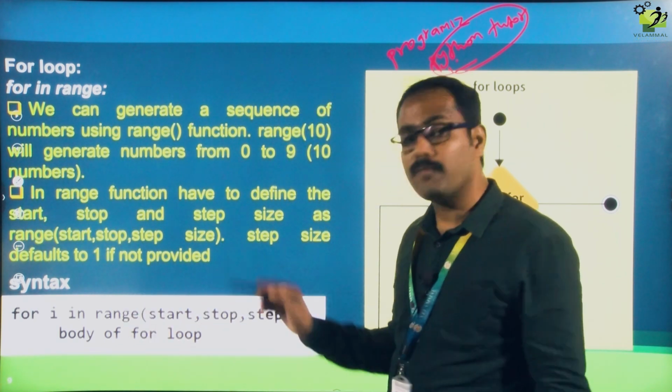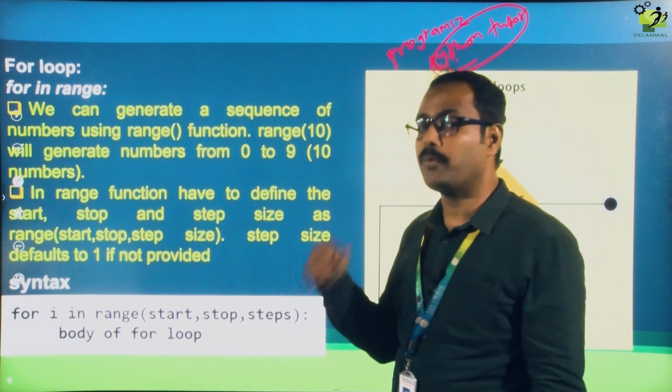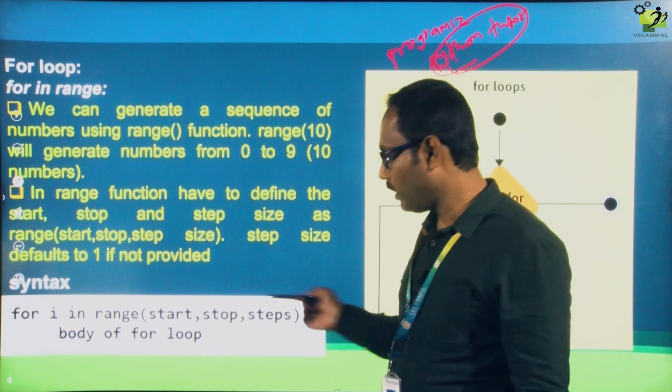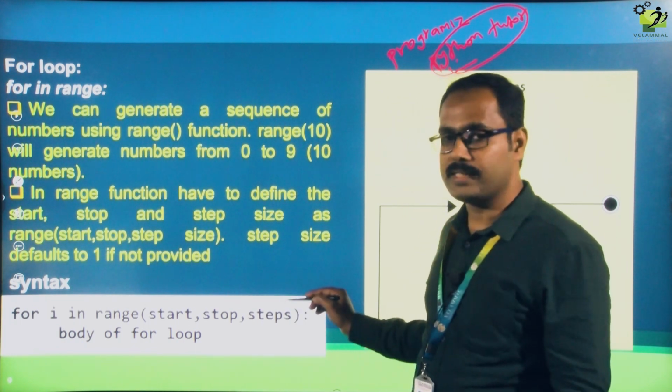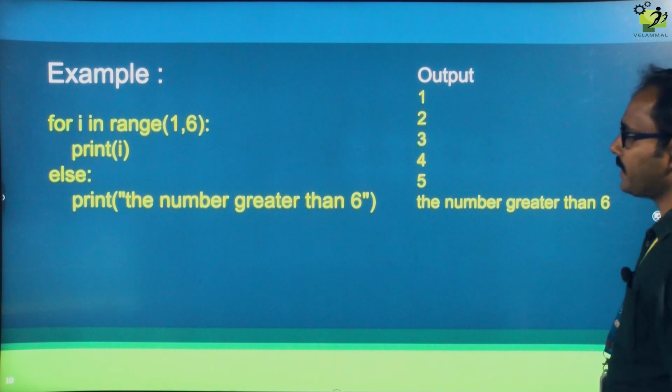As you know, for loop, while loop, else, if and all, at the end of the line we are supposed to give a colon. That is the syntax of Python. Next, we will see with an example.